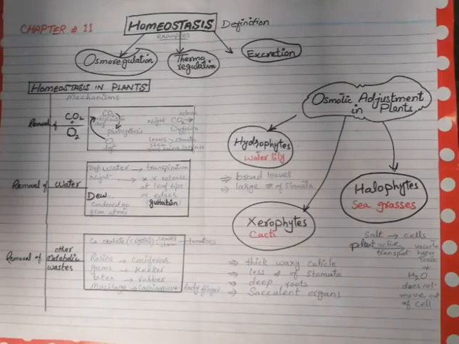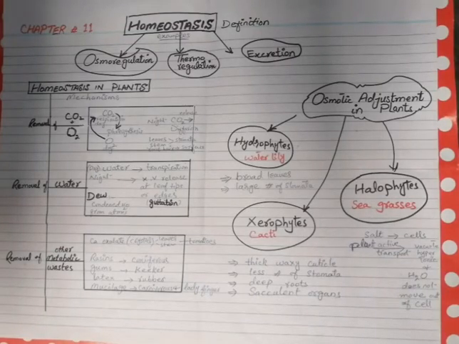Third example is excretion. Excretion is the removal of some waste material, salts, nitrogenous waste or some other metabolic waste from the body. That is also to maintain the internal condition. Now we will see homeostasis in detail in plants and in animals.